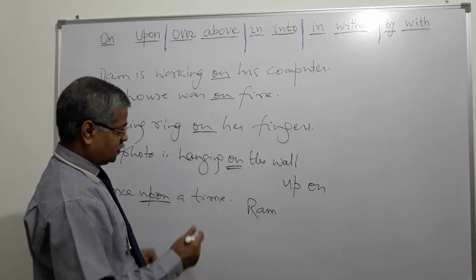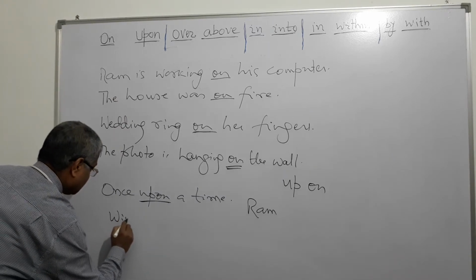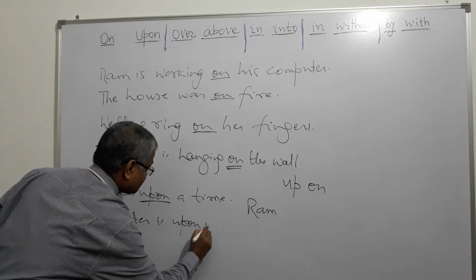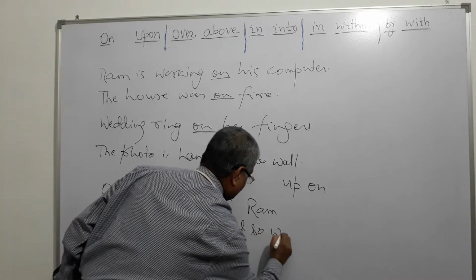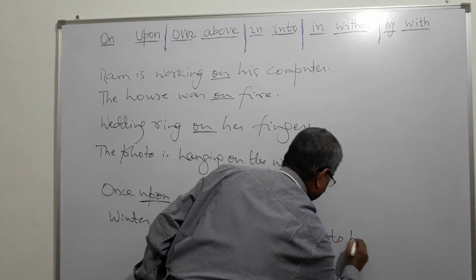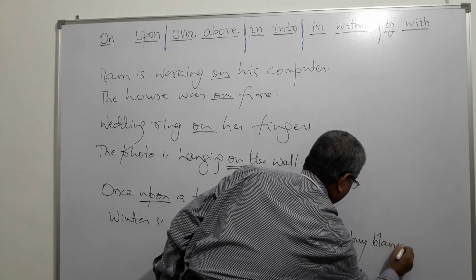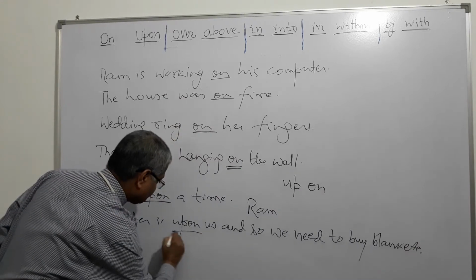Right? Then winter is upon us. So here another angle we are getting. Winter is upon us, and so we need to buy blankets. It means winter is very close.